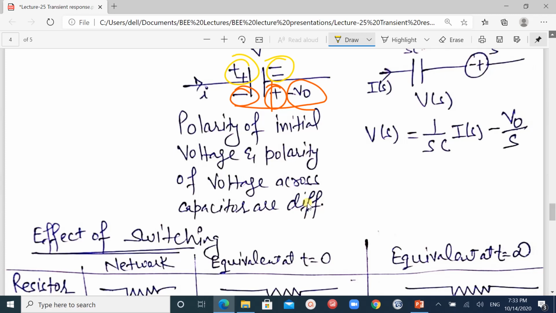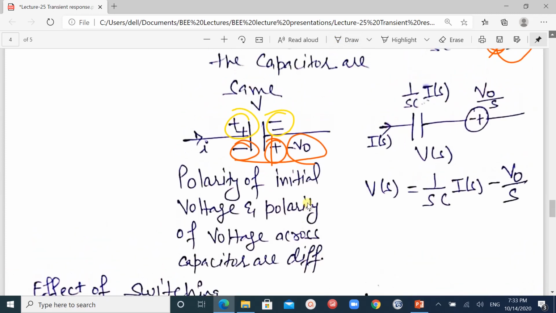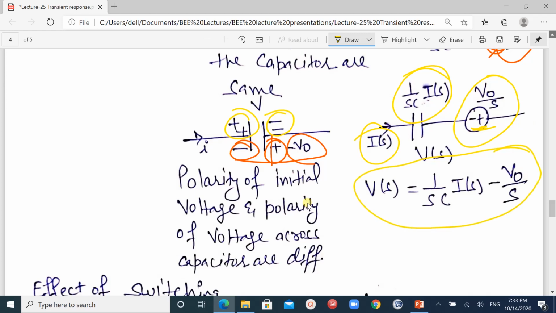When we write the equation, Is is our source current, this is the voltage drop across the capacitor, and this is the initial voltage drop. Because of the opposite polarity it is drawn as minus plus, so because of this we have this equation.